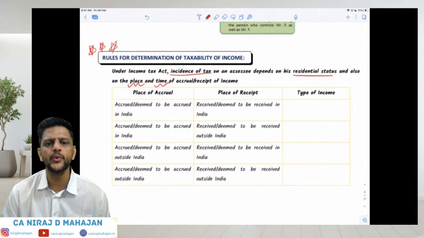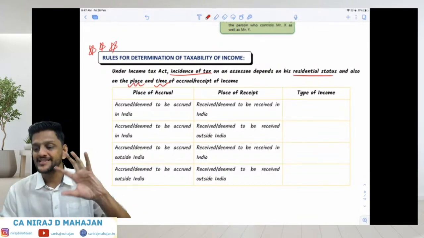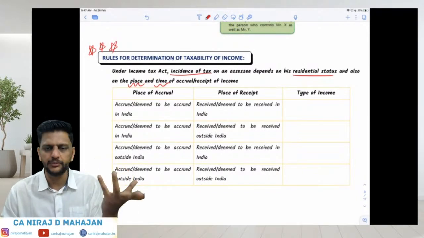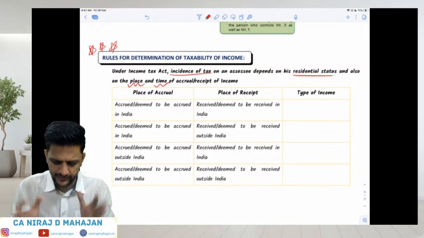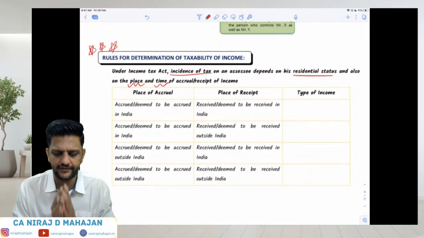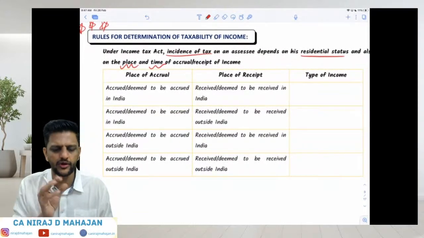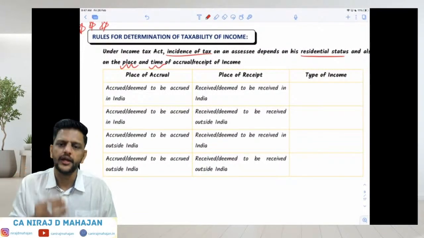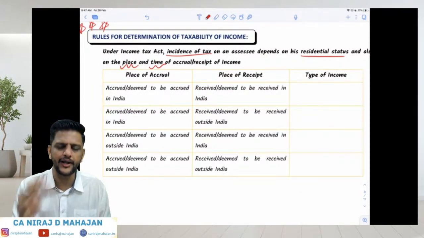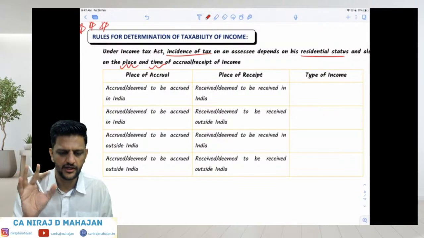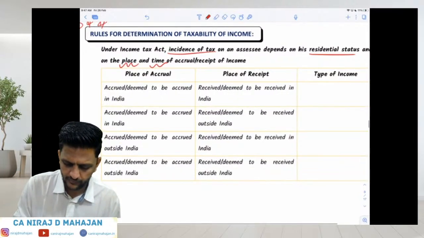Accrual means where it is accruing, that is, what is the source of the income. That is point number one. And secondly, where you are receiving it, that is the place of receipt of income. Clear, everybody? This is very important now. This will tell you what is Indian income and what is foreign income. Indian income is always taxed in India. Keep that in mind. Let it be ROR, RNOR or NR. But foreign income will not always be taxed.